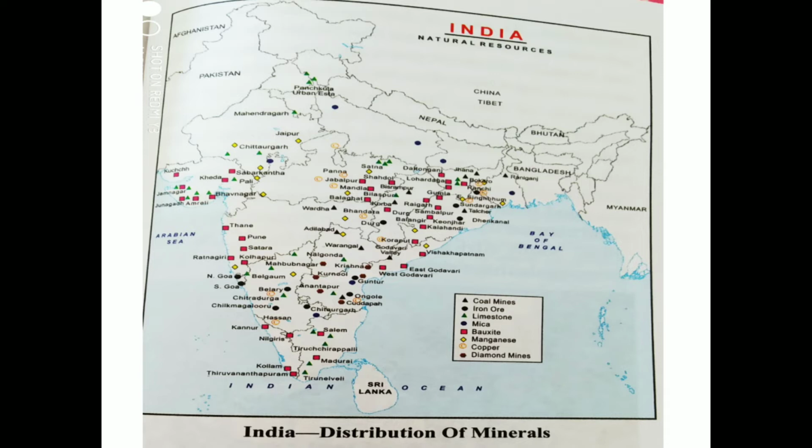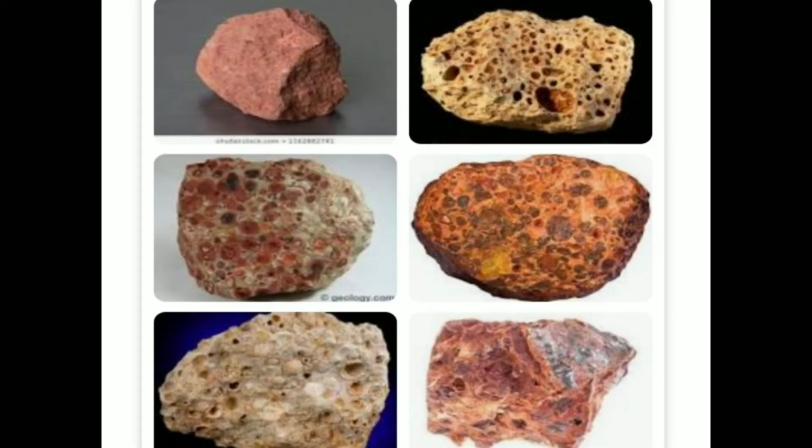Then if we talk about bauxite, it is the ore from which aluminium is extracted. There are other countries where bauxite is found, but India is also one of the leading producers of bauxite.